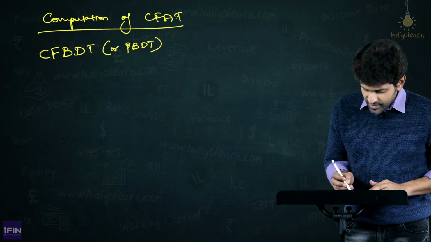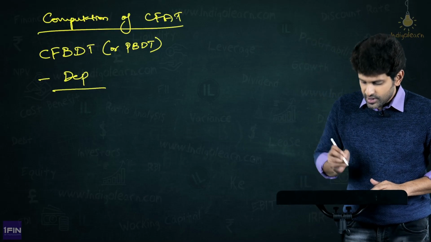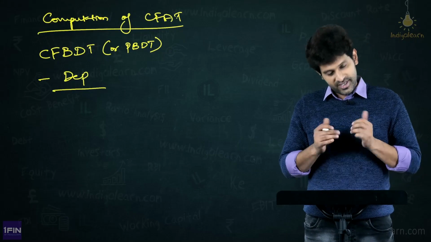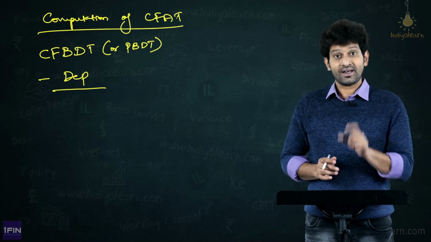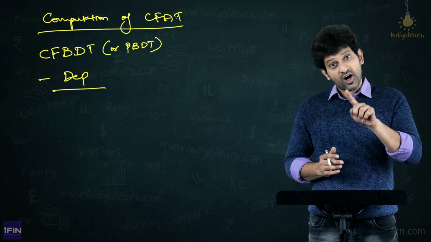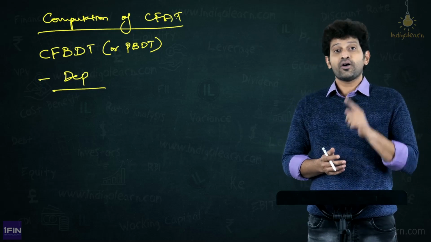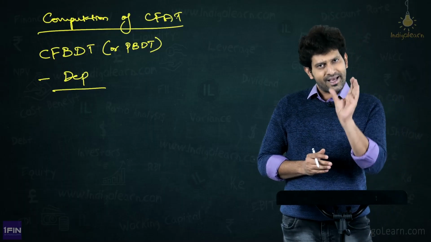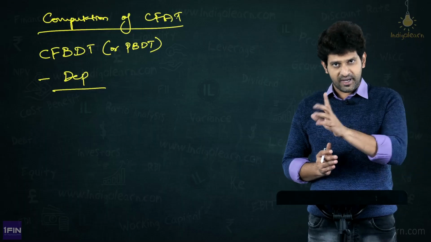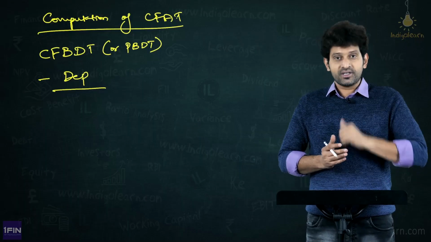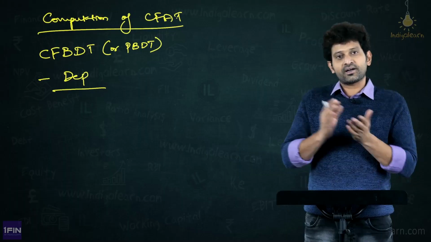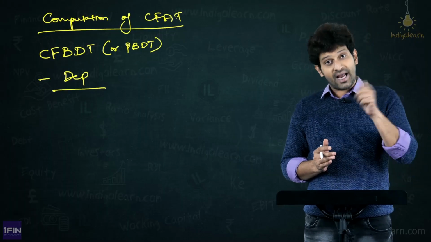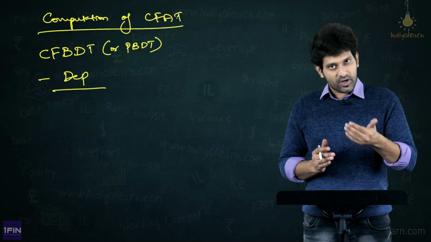Now, from this, we will remove depreciation. Why should we remove depreciation? Boss, you said we should not consider non-cash items. Yes, but there is one more catch here, tax. This depreciation has got something called tax shield. That is, there is a benefit for depreciation in the name of tax. That is, your tax payment can be reduced. Therefore, to compute the exact or actual cash value of tax paid or tax payable, we will have to reduce it, because from the accounting purpose, how much will the tax be paid? Only based on reducing depreciation, and hence we will reduce depreciation, compute the tax component, and then add back the depreciation.